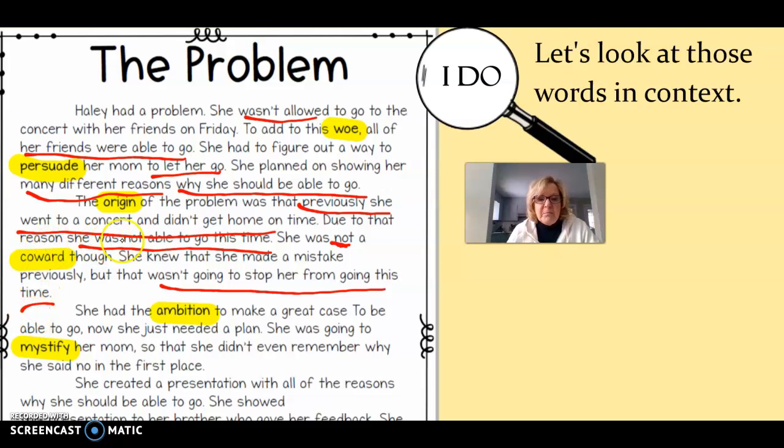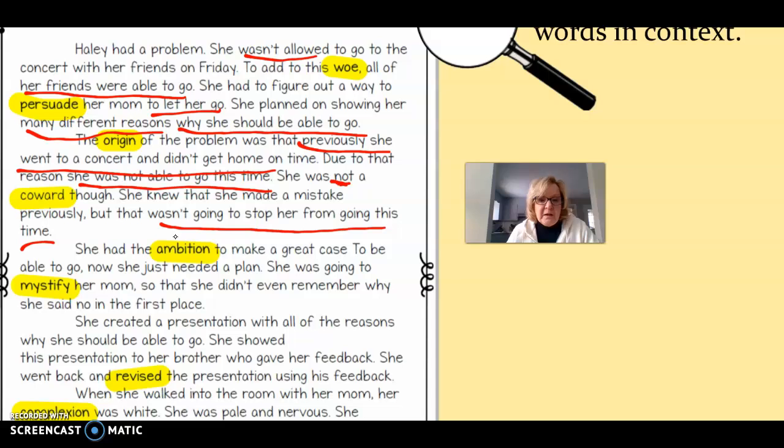She had the ambition to make a great case to be able to go. Now she just needed a plan. So the ambition to make a great case to be able to go. So she has the drive, the motivation.